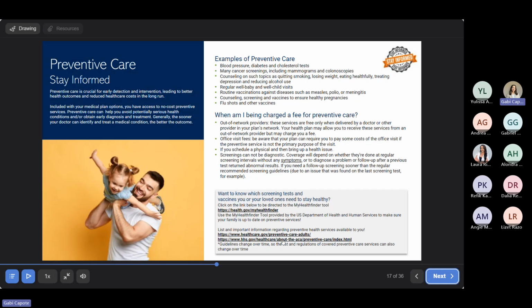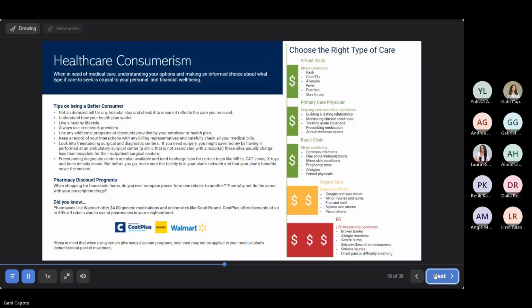And we have a website here called health.gov/myhealthfinder, where you can put in your age and your sex, and it tells you certain procedures that you are eligible for in preventative care. So that's a great tool to stay informed and make sure that you're up to date with everything.